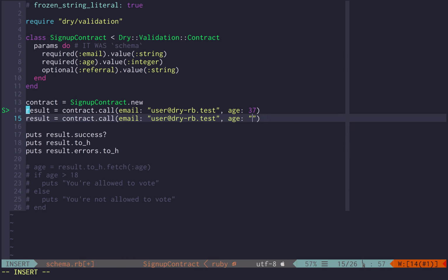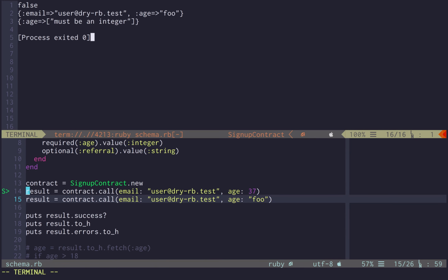But what happens if we do this? We pass a non-meaningful value as an integer. Now it fails because it tries so hard to convert that string into an integer, but it gives up and says, hey, I cannot do this coercion, so I just surrender and tell you that the validation failed, and the reason is in the third line there with the error message.